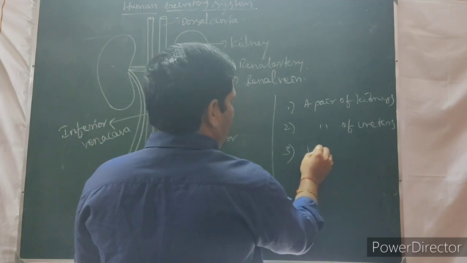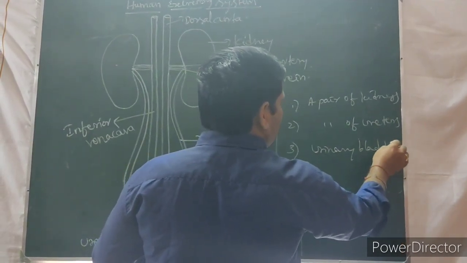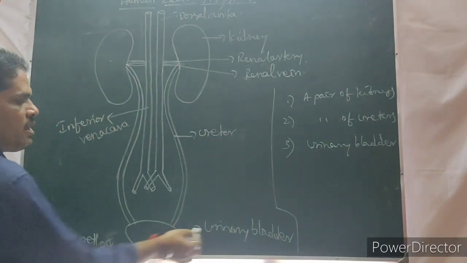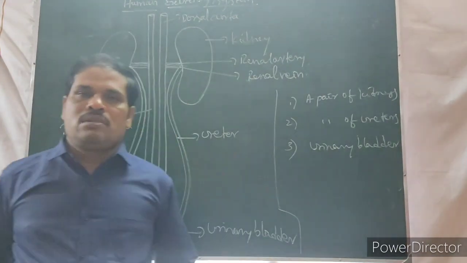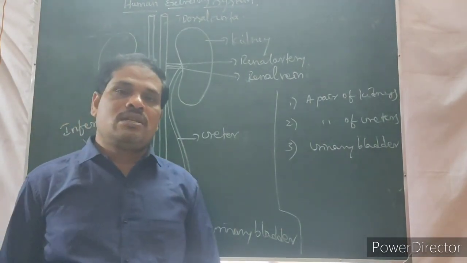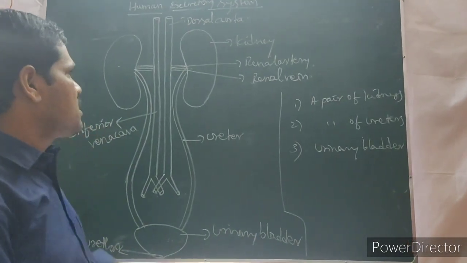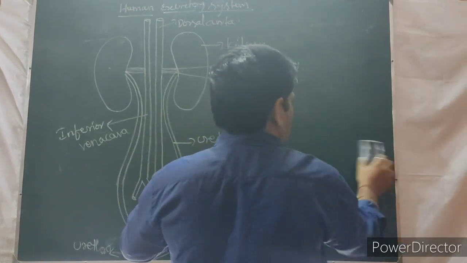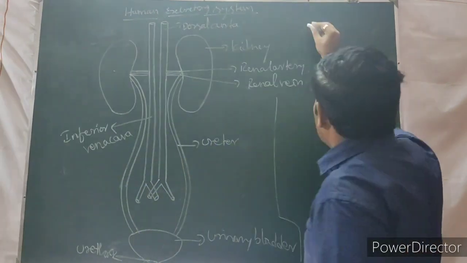Then the urinary bladder, and then the urethra. These are the important parts of the human excretory system. Now we are going to discuss them one by one. What is the location of the human excretory system?